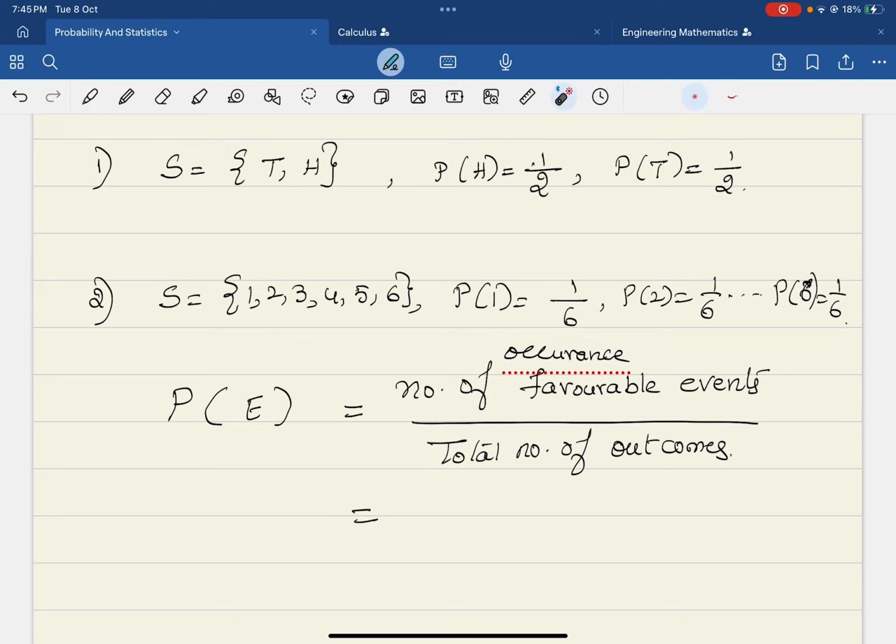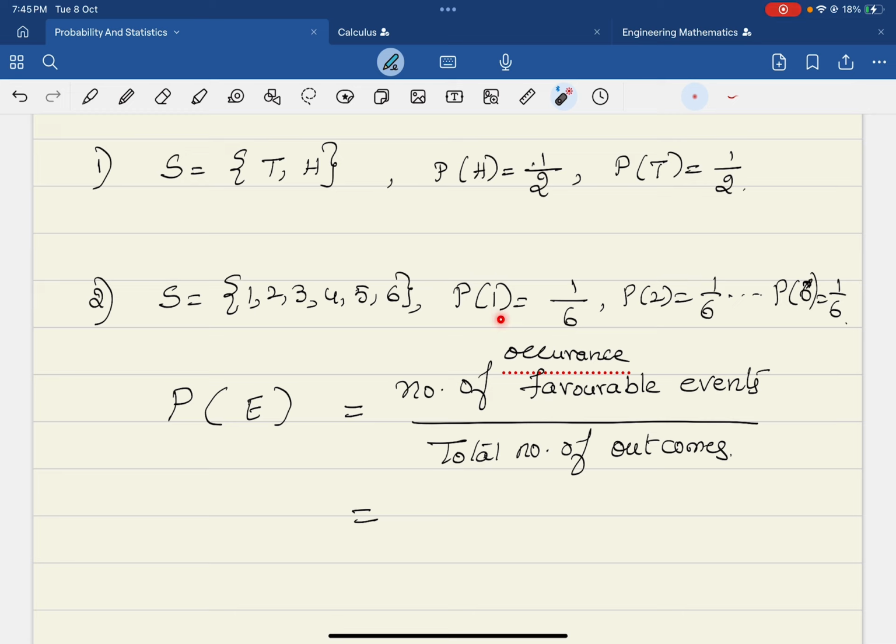Now look at the definition with an example. Here, I wanted the head. When tossing a coin, if I require a head, the number of times head occurs is 1, and the total number of outcomes is 2. So it is 1 over 2.